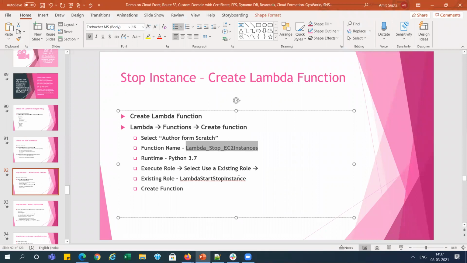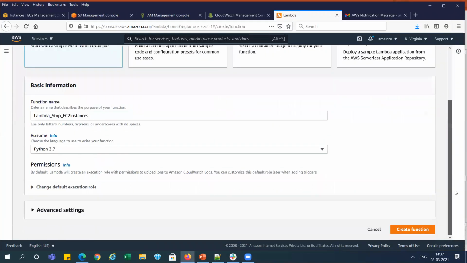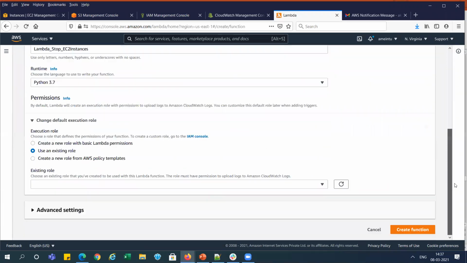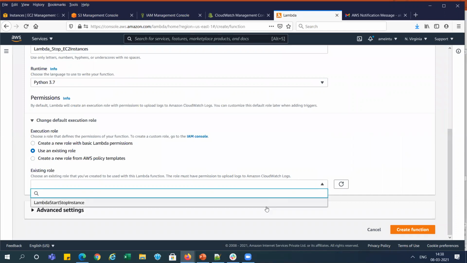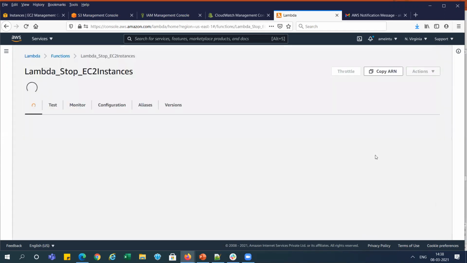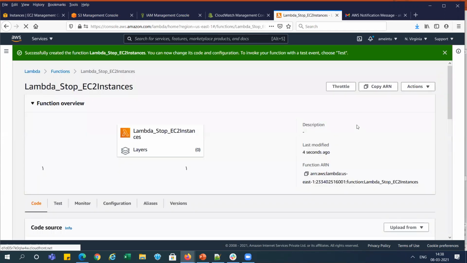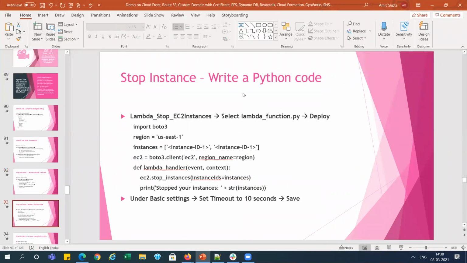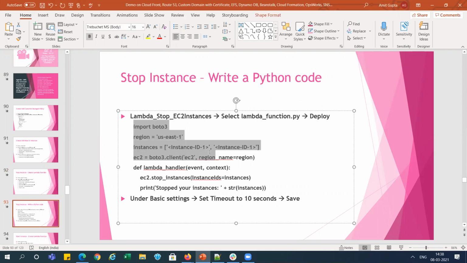We can go and select the role, right? This is the existing role, and we'll go and select our role, stop instance, and we can go and create the function. This function is created, right? Now the next step: we need to write Python code for stopping the instance over there, so we will use Boto3.